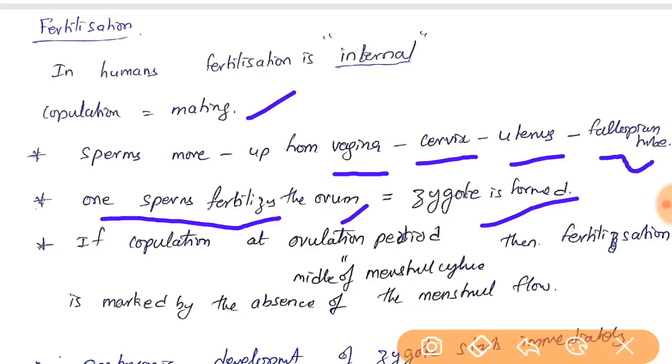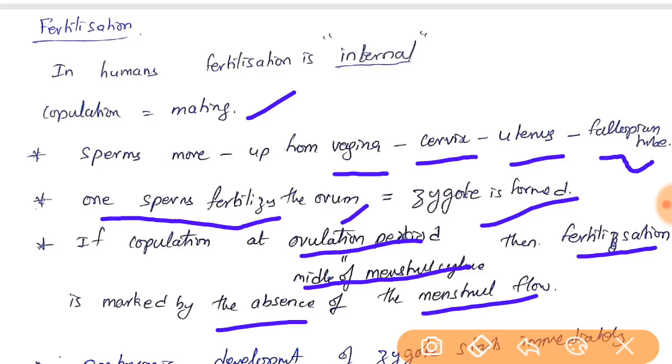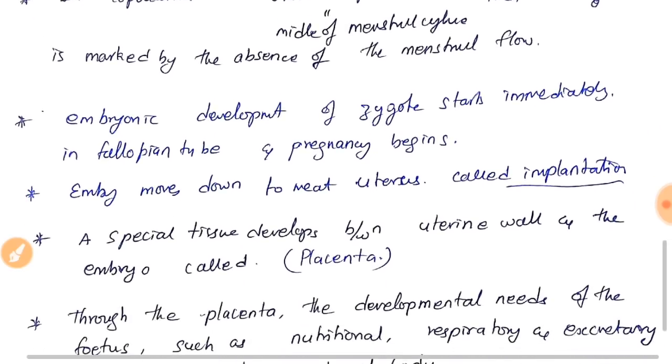The fertilized ovum is called zygote. If copulation occurs at the ovulation period, then what is the ovulation period? Middle of the menstrual cycle. Then fertilization is marked by the absence of menstrual flow. A female can identify that by the absence of menstrual flow, friends.